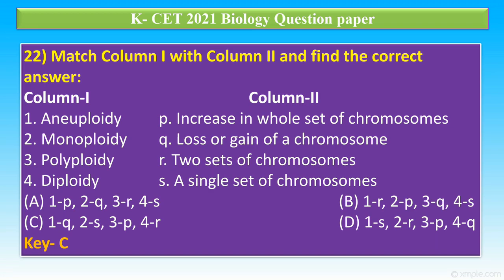1. Aneuploidy means loss or gain of chromosome. Monoploidy means a single set of chromosomes. Polyploidy means increase in whole set of chromosomes. And diploidy means two sets of chromosomes.